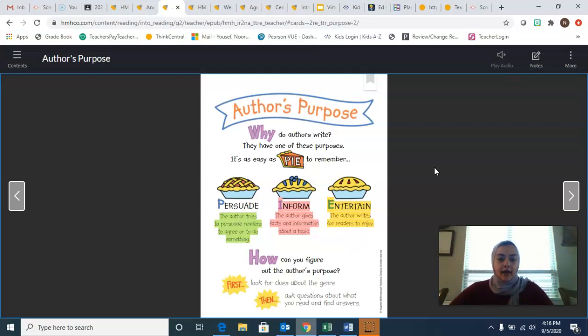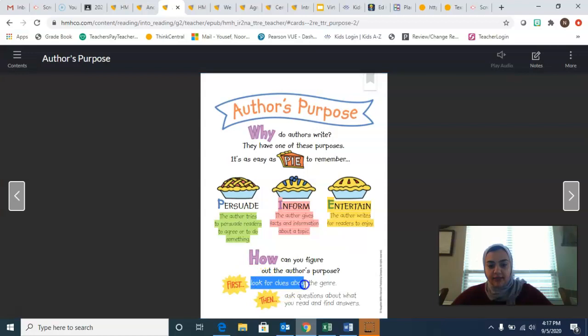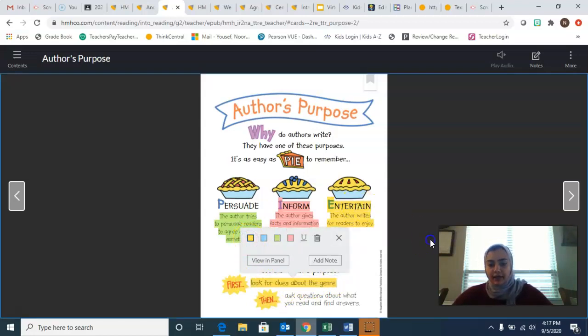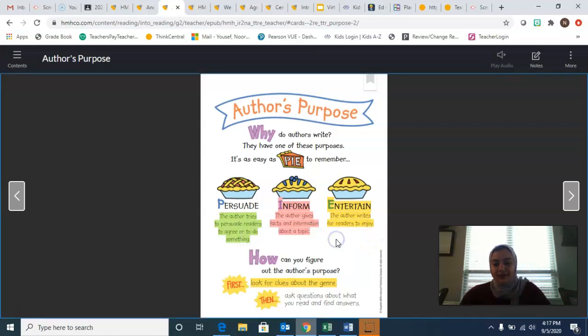So, all right. How can you figure out what the author's purpose is? Here are some clues. First, look at the clues about the genre. Remember, we talked about genre on our Google Meet the other day. Genre is the topic of the story. So, is it fiction? Is it nonfiction? Is it historical fiction? Is it a biography? Looking at the genre usually helps you know if it's persuade or inform. For example, if you're reading a story that's nonfiction, then you know that story is to inform you. They're giving you facts, right?